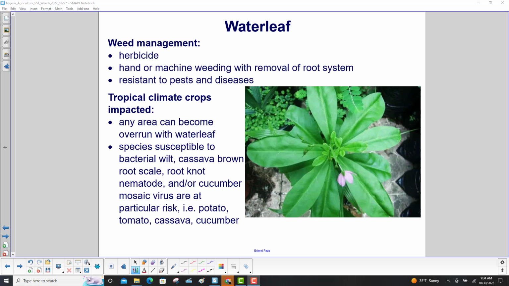The crops impacted: any area can become overrun with waterleaf. The species is susceptible to bacterial wilt, cassava brown root scale, root knot nematode, and/or cucumber mosaic virus. At particular risk are potatoes, tomatoes, cassava, and cucumbers.